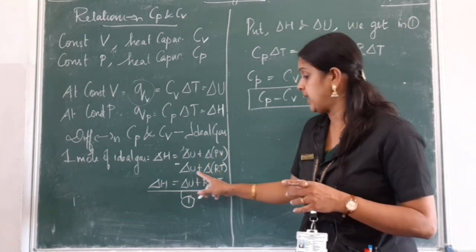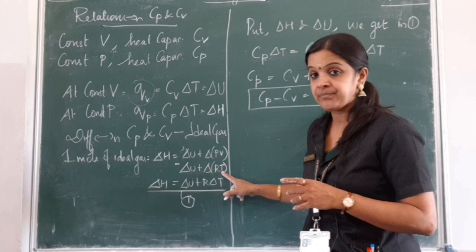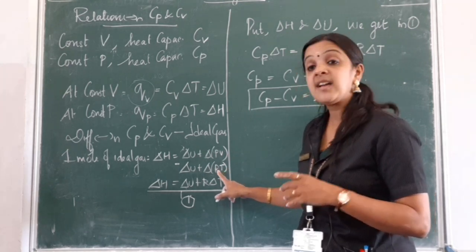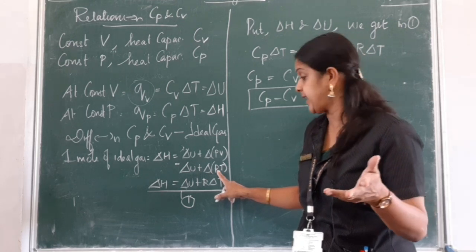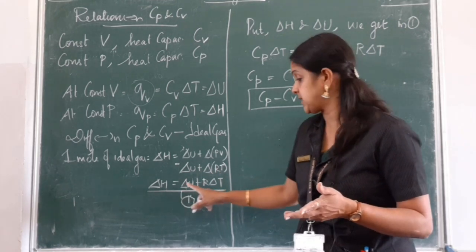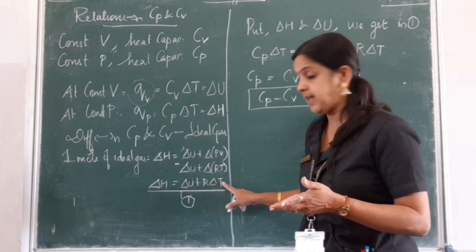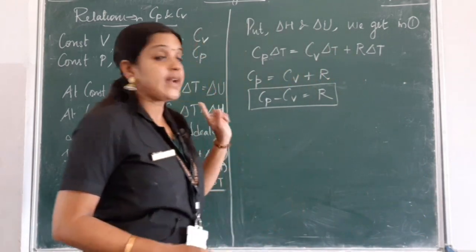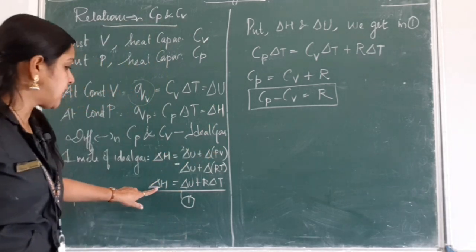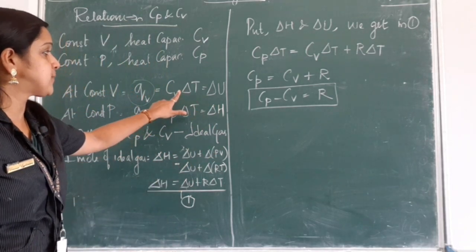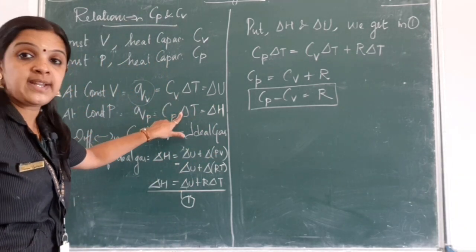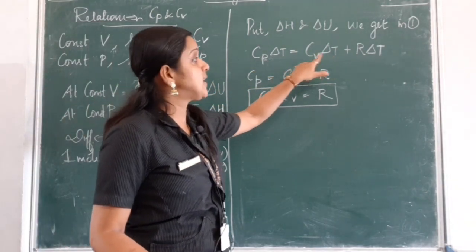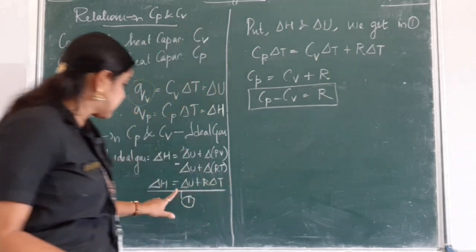So del PV will be equal to R del T. Here I am substituting RT instead of PV. R is a gas constant which will never change. So del H can be given as del U plus R del T. This will be my main equation. Now what am I going to do? In the place of del H and del U, I am going to substitute Cp del T and Cv del T. So Cp del T is equal to Cv del T plus R del T in this equation.